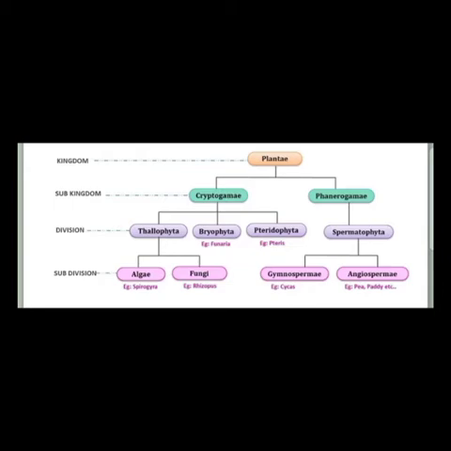The presence or absence of organs is the first criterion for classification of plants. The presence or absence of separate conducting tissues for conduction of water and food is the next consideration. Now, do the plants bear seeds?